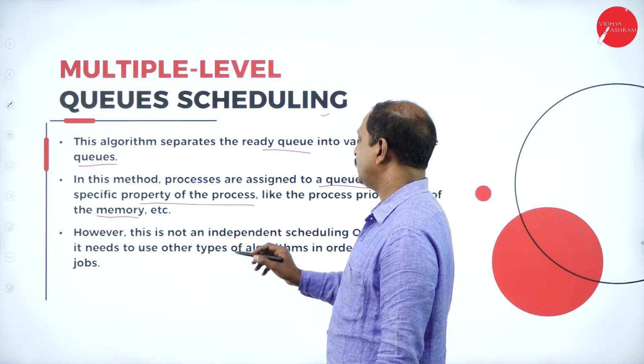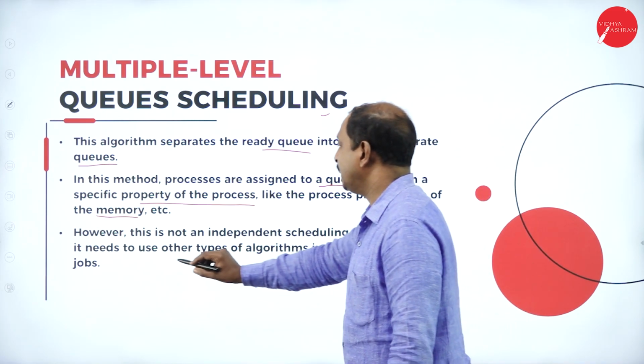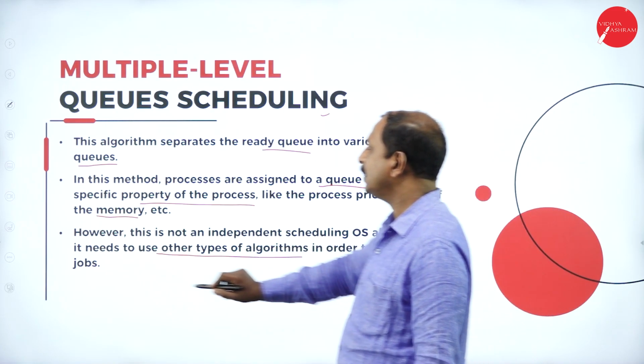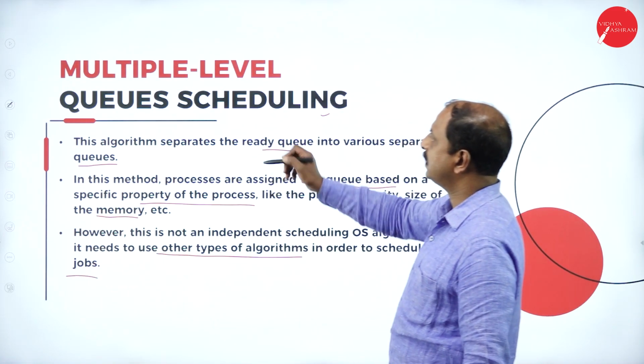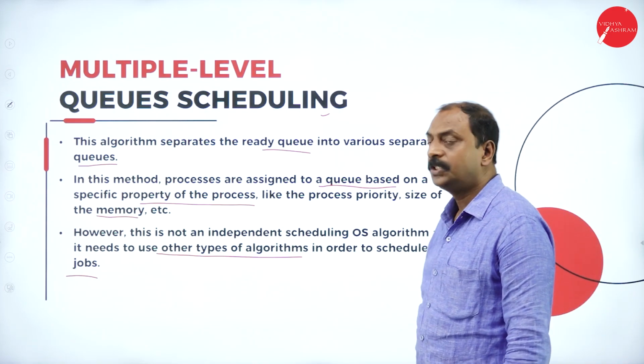So this is not an independent scheduling OS algorithm, as it needs to use other types of algorithms in order to schedule the job. This is multiple level queue scheduling.